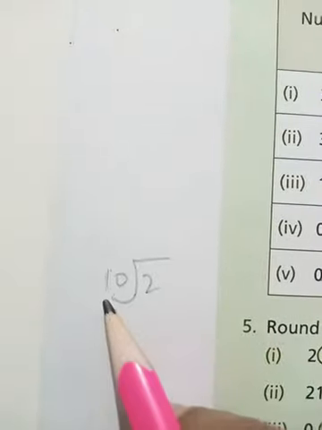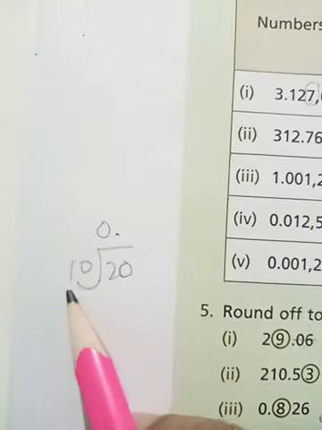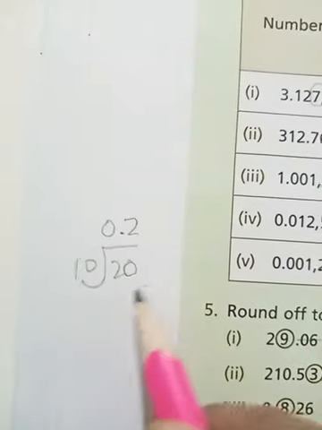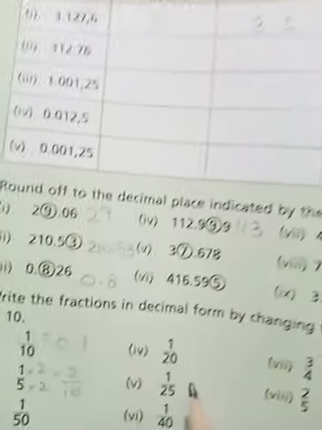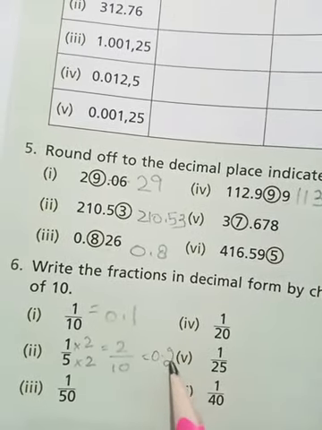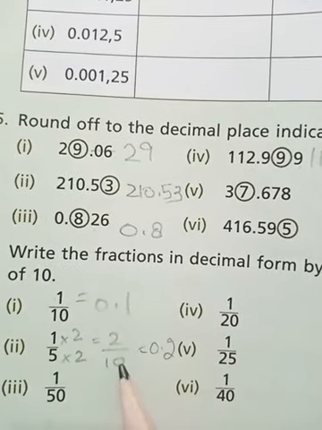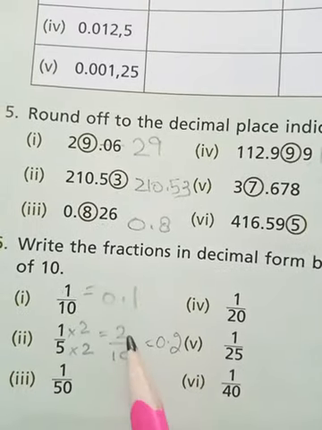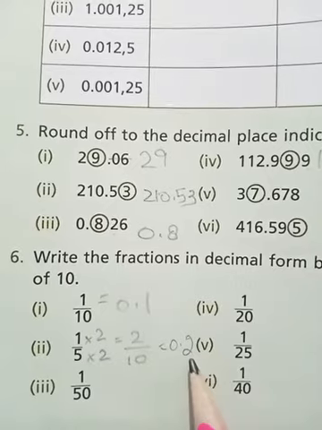As you can see, 2 is smaller than 10. What will we do? We will add 0 with 1 decimal, and we will put a 0 here and say the table of 10. 10 2s are 20. The answer is 0.2. So we will write here 0.2. Okay. And see again, here you can see how many zeros are in the denominator? 1 zero. So how can we do? We will move the decimal from here. So it will become 0.2.